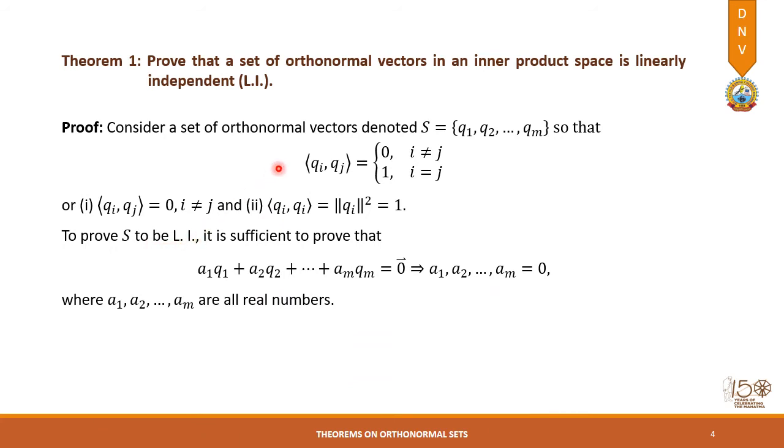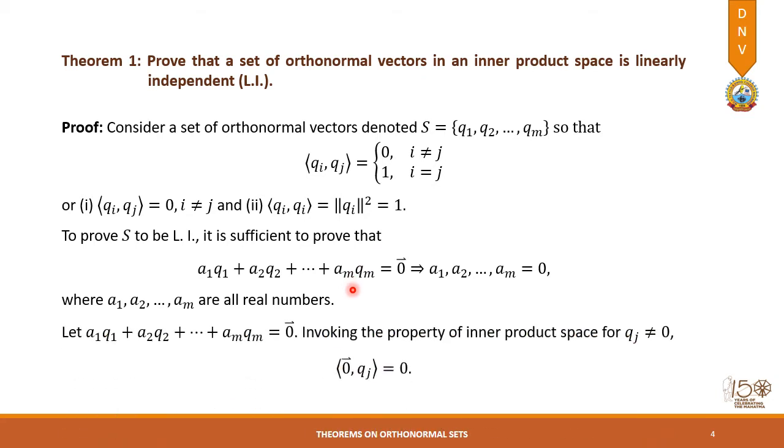So to prove that the set is linearly independent, it will be sufficient if we could show that whenever a combination of all these vectors is equal to the null vector, then all these coefficients are equal to 0. So this is the main definition of linear independence of vectors. If we could prove that all these constants are 0, then we are able to say that the set Q1, Q2 up to Qm is linearly independent. So let us see how to do it.